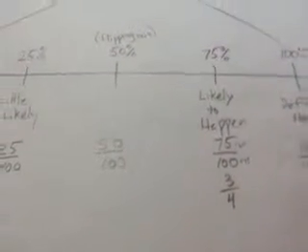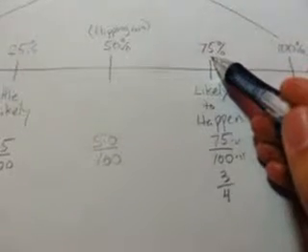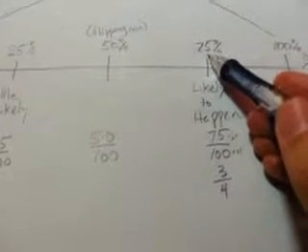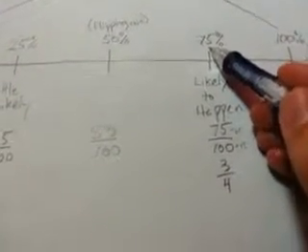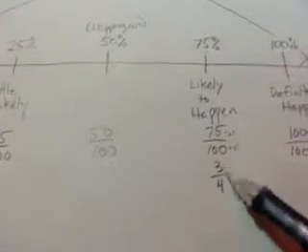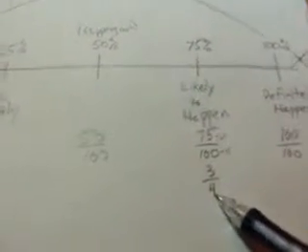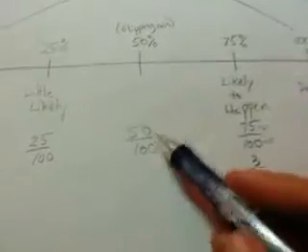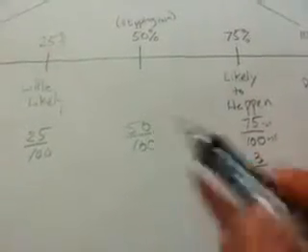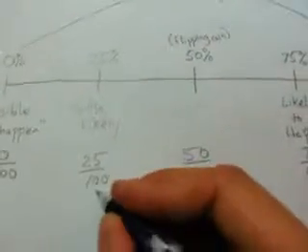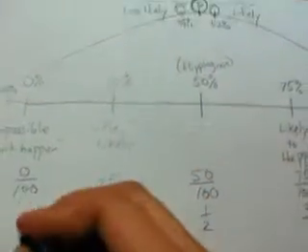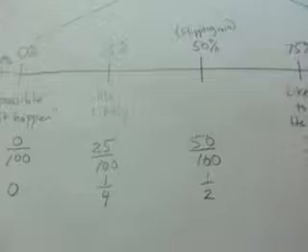So they might say the probability of something happening is 75%, or they could say the probability of rain is 3/4. Or they might say the probability of it raining is 1/2, or the probability is 1/4, or just plain 0.